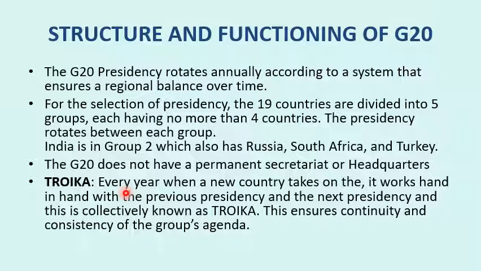Suppose India is taking the presidency, then it will have individual representatives or ambassadors that are assigned. So India works with the previous presidency and the future presidency, that is, the previous country that hosted the G20 meeting and the future country that will host it. That is how they fix the agendas on what topics the countries need to discuss. This is how the functioning of G20 works.